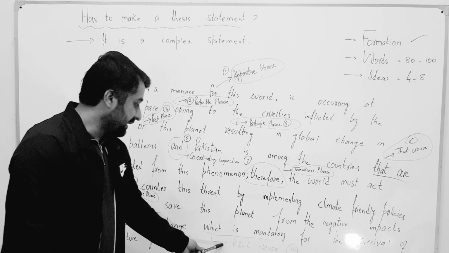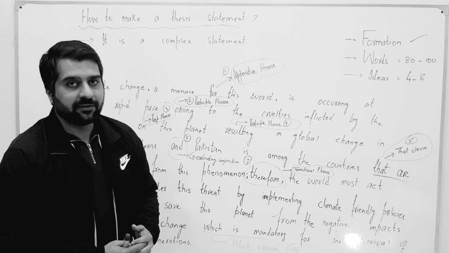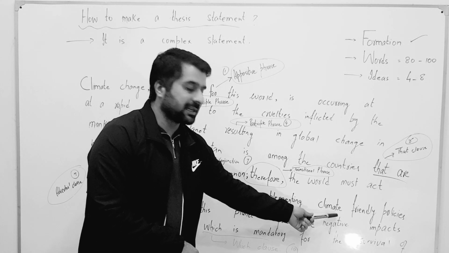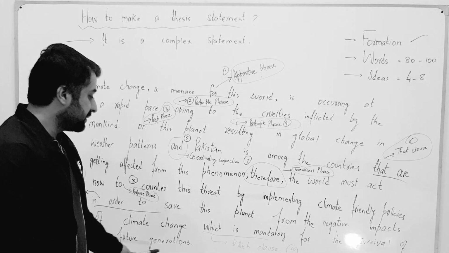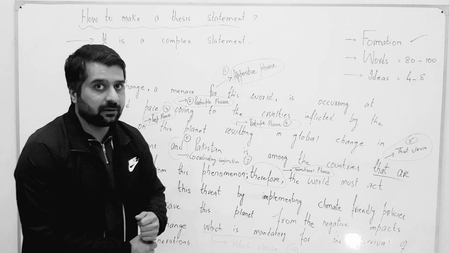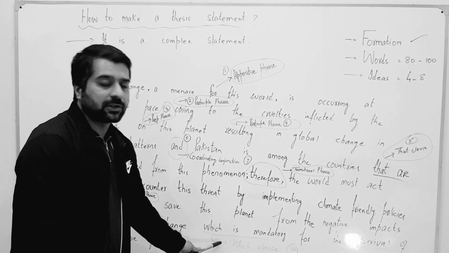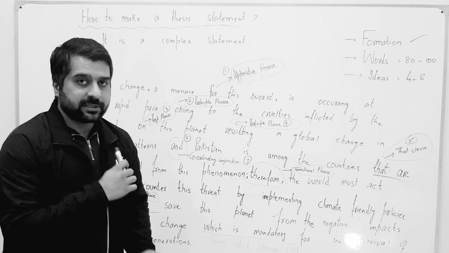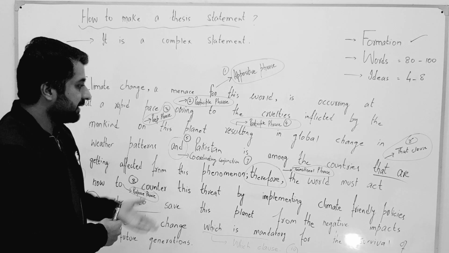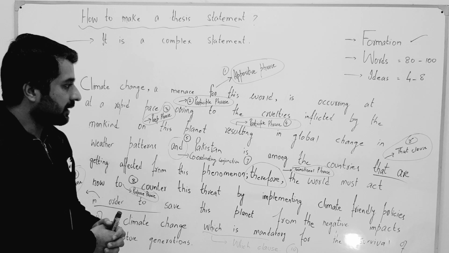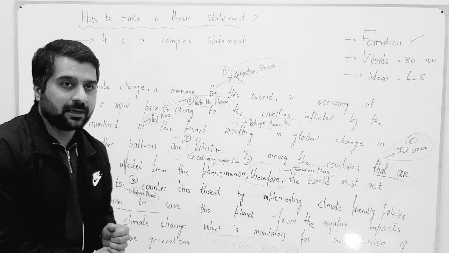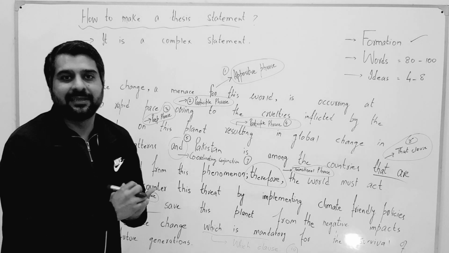And the last sentence I have used, I have given a reflection of the policies, climate friendly policies, on our future generations, that it is mandatory for the survival of our future generations. This is a which clause. It's also called a non-defining clause. So you can see that I have used almost 10 types of sentences, 8 to 10 types, to compose my thesis statement.